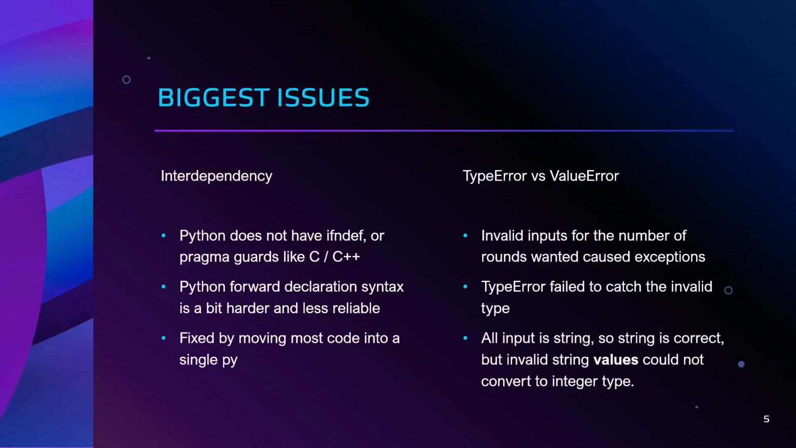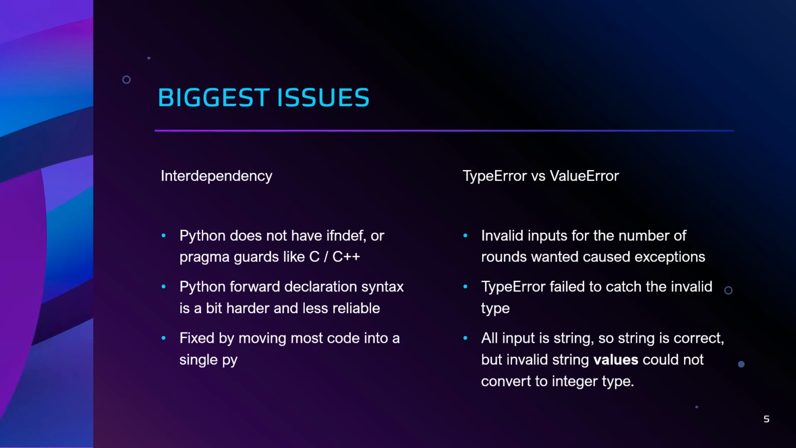The biggest issues I had during the project were with interdependency and error type differences. Python doesn't have if and def guards like C or pragma once guards like C++, and I found the syntax for forward declaration a little more confusing here than it is in C and C++. I was eventually able to fix this by moving all of the interdependent code into one file.